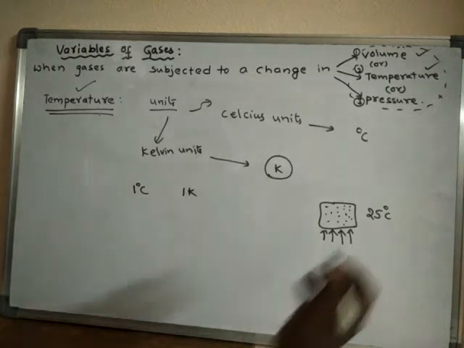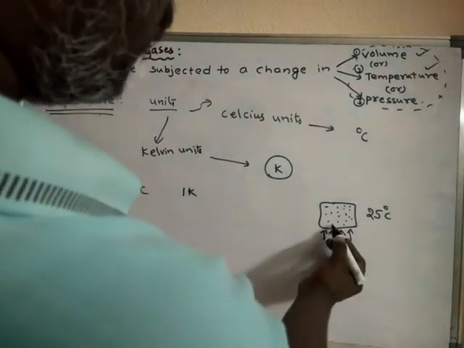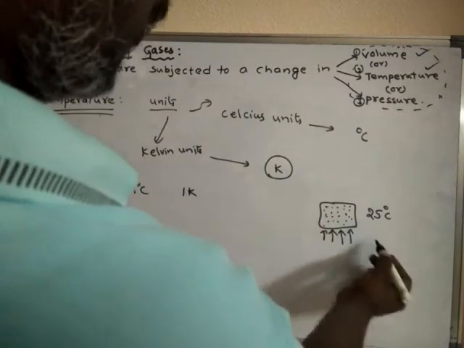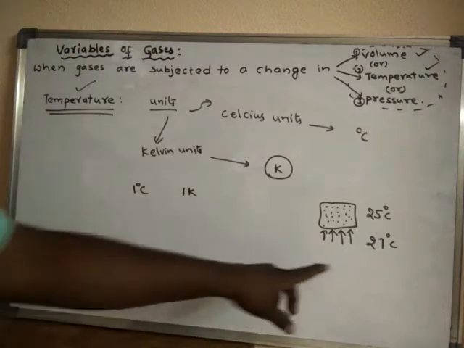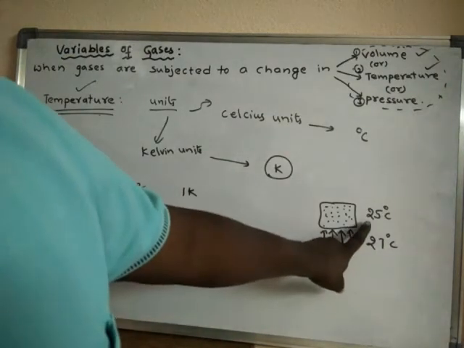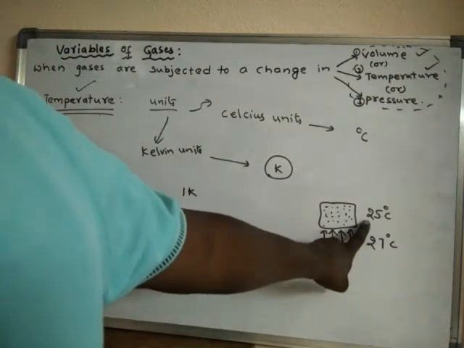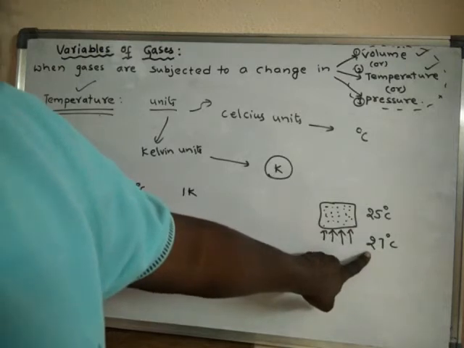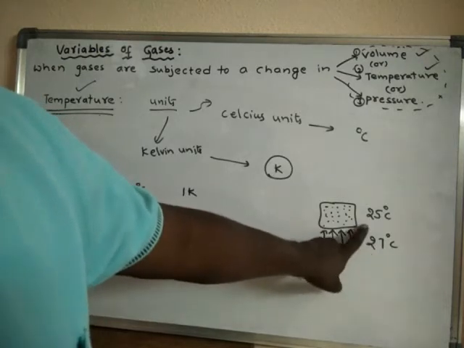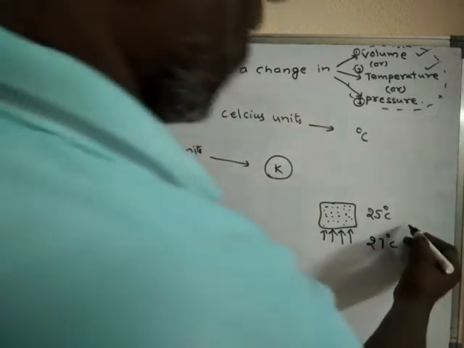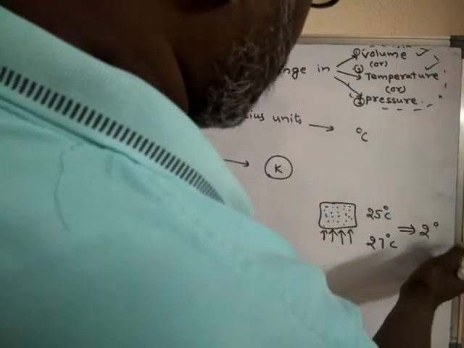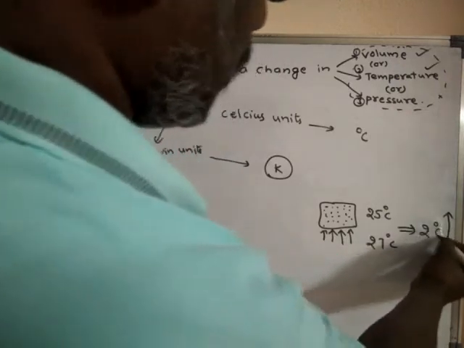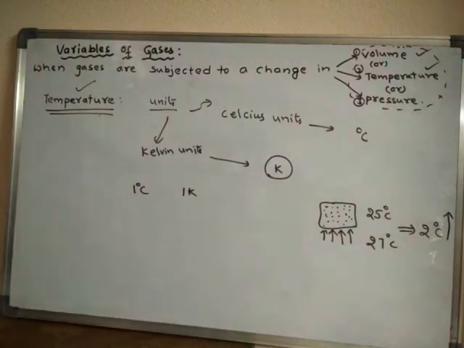Let us assume the new temperature is 27 degrees centigrade. So the temperature is raised from 25 to 27 degrees centigrade, a rise of 2 degrees centigrade.